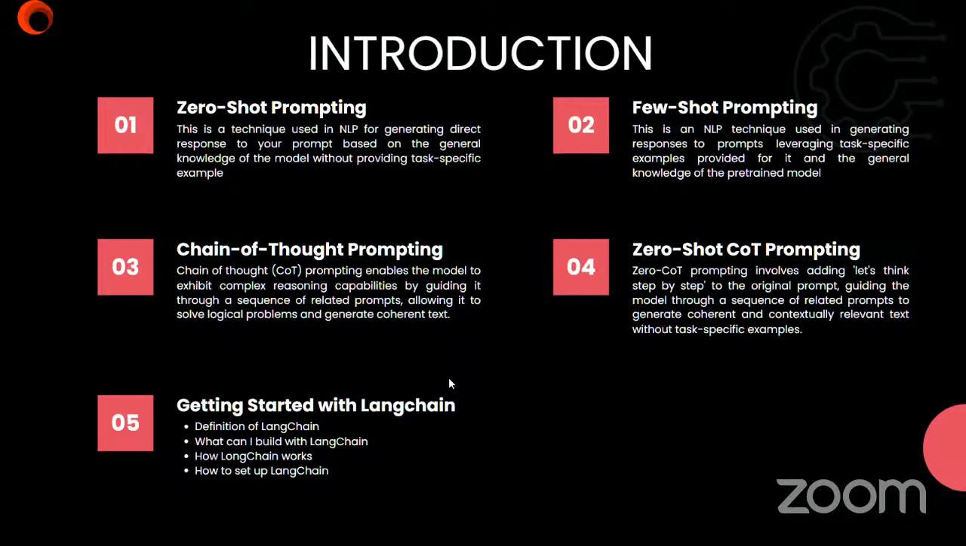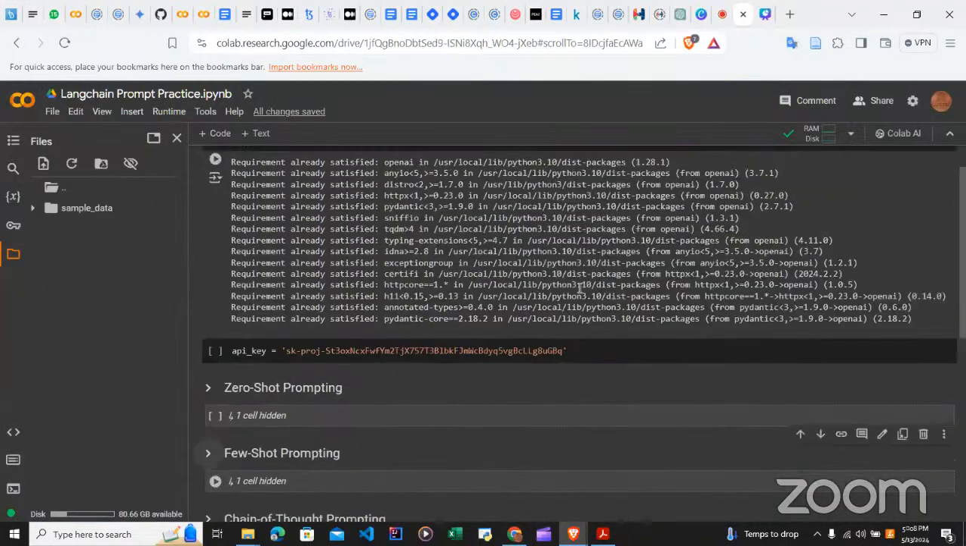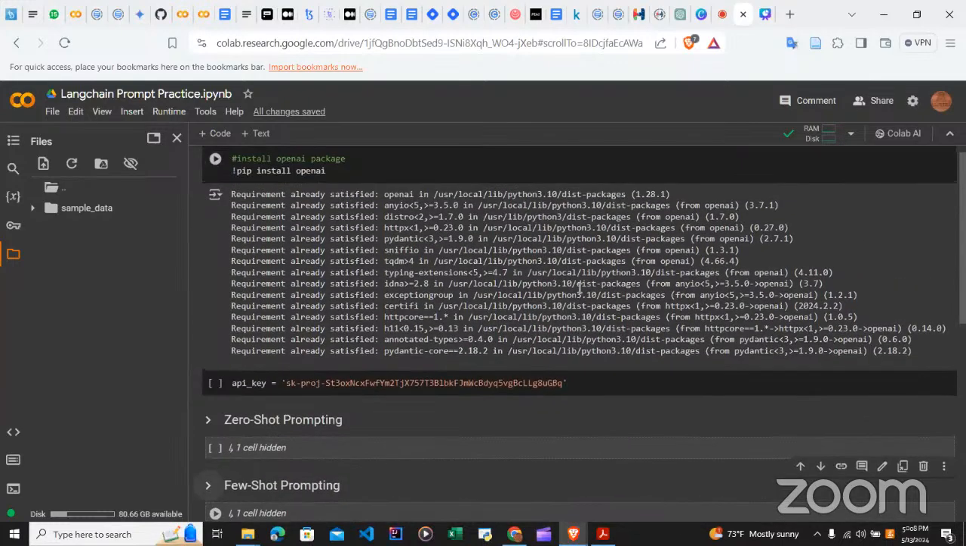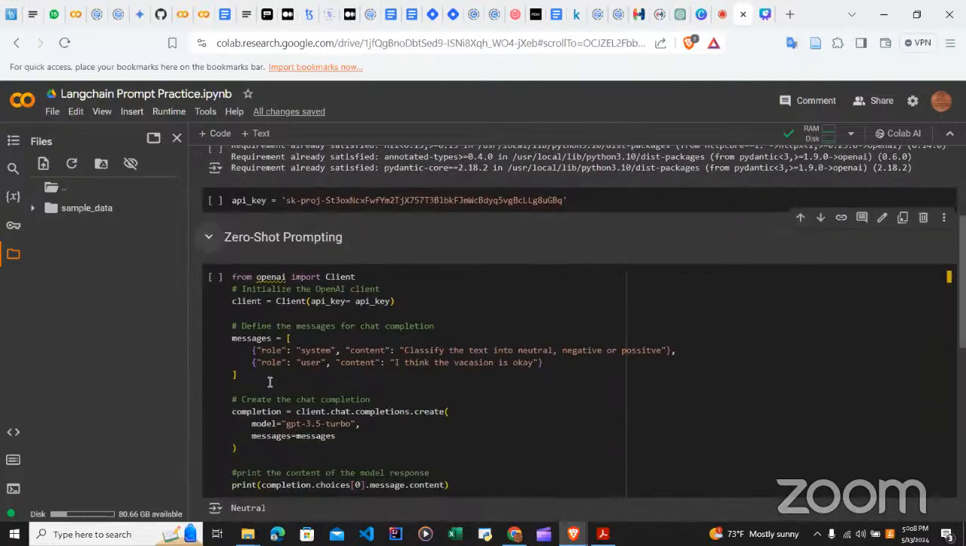But before getting into that, let's see these prompting techniques in action. I'm going to switch over to my Colab. So I'm using OpenAI, of course. I have my key here. Then this is zero-shot prompting.